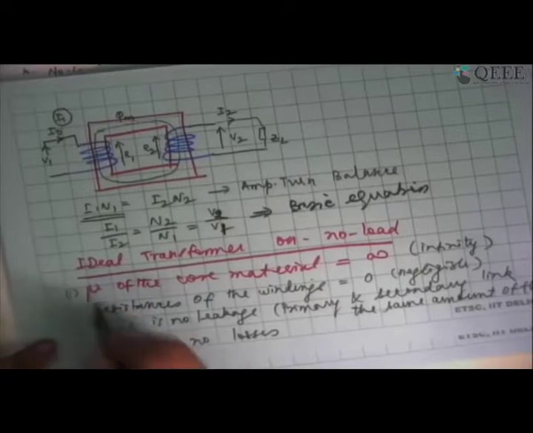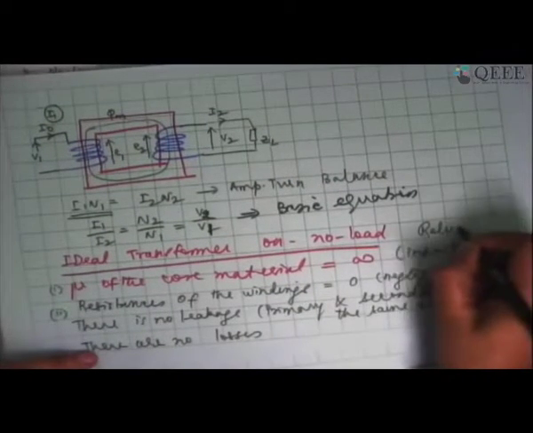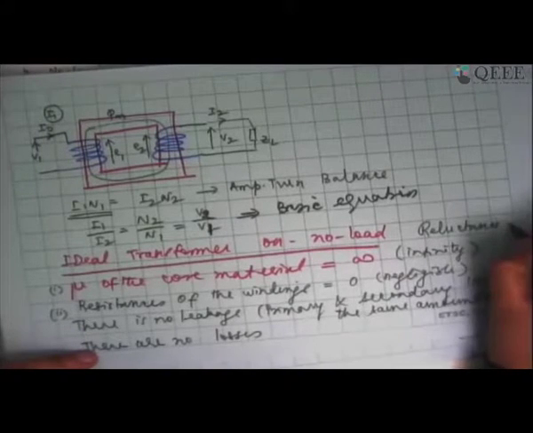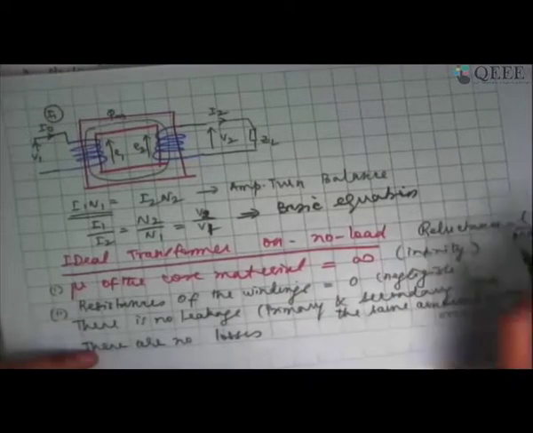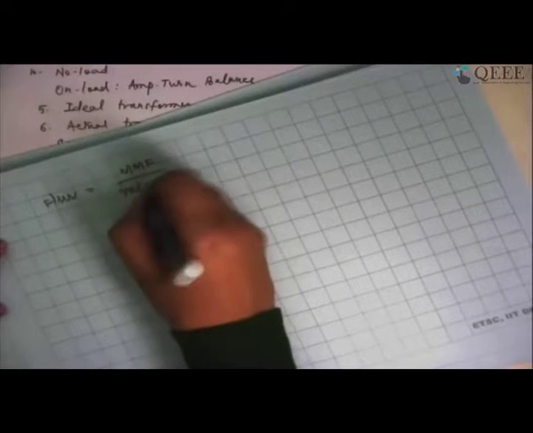First of all, definitely permeability is not infinity. We all know that. If the permeability is infinity, we are going to have the reluctance to be zero, because L by mu A is the reluctance. If mu is infinity, I'm going to have the reluctance to be zero. So if the reluctance is zero, even with zero current, I should be able to establish a finite amount of flux, because normally flux is equal to MMF divided by reluctance.